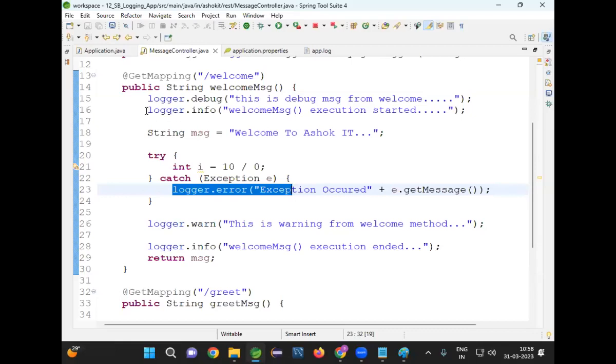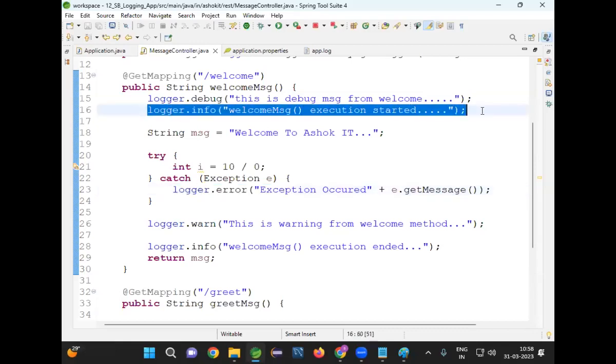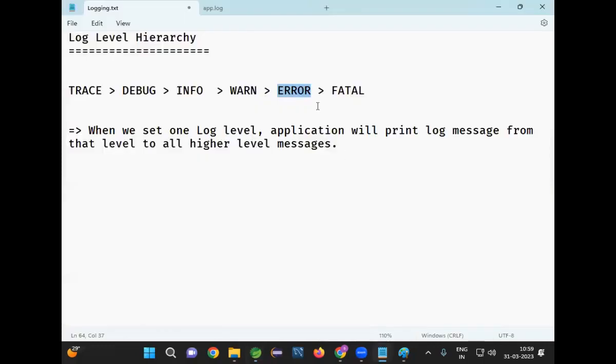When will we go for logger.info? When you want to print a high level message, we will go for either info or we will go for error.